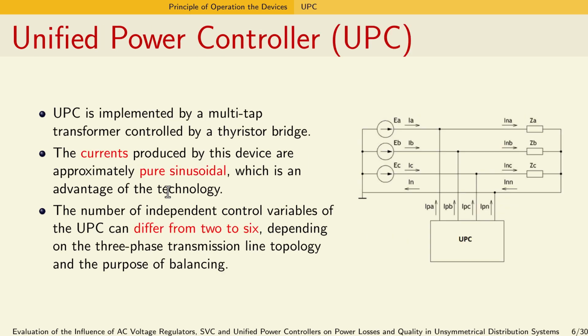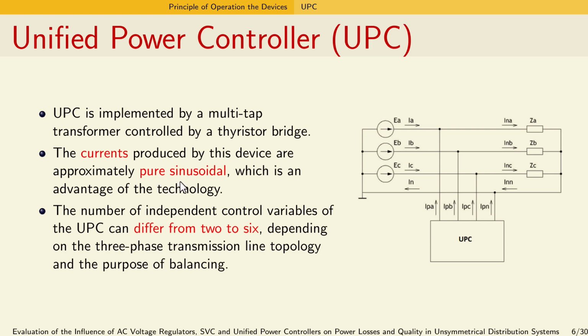The first device is the unified power controller, or UPC for short. The UPC is implemented by a multi-tap transformer controlled by a thyristor bridge. The current produced by this device is approximately pure sinusoidal, which is an advantage of this technology because it uses thyristors as switches. The number of independent control variables of the UPC can differ from 2 to 6, depending on the 3-phase transmission line topology and purpose of the balancing.